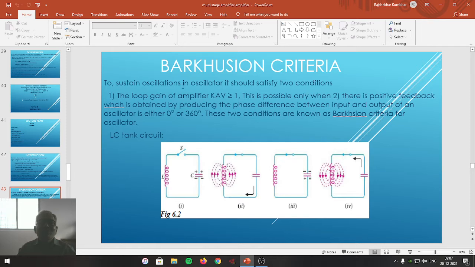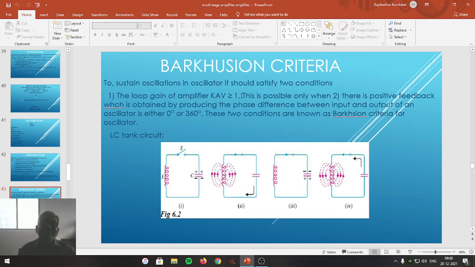To sustain the oscillations, an oscillator should satisfy two conditions. First one is the loop gain of amplifier, that is KAV, should be greater than or equal to 1. This is the first condition, internal loop gain.